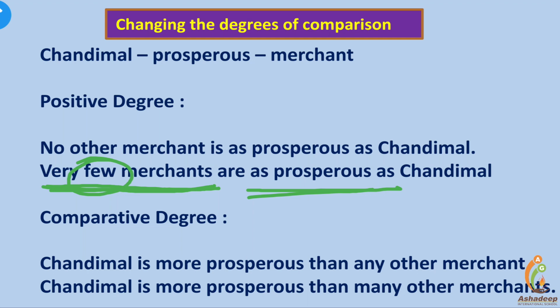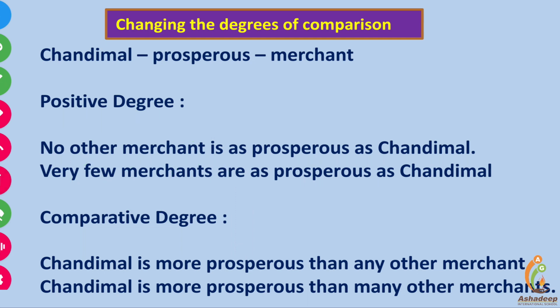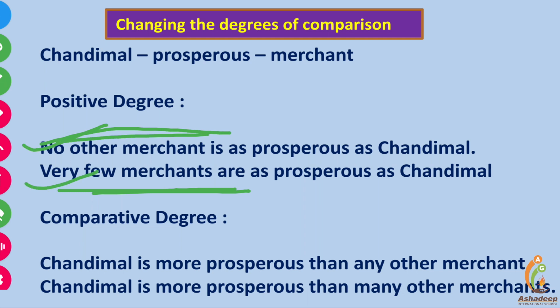Here, friends, very few merchants. Here you can see it's plural. Here it's singular. No indicates singular, few shows plural, and that's why here is 'is', and in the next sentence you can see there is 'are'. Very few merchants are. No other merchant is. It's in singular form, it's in plural form. It's the positive degree.